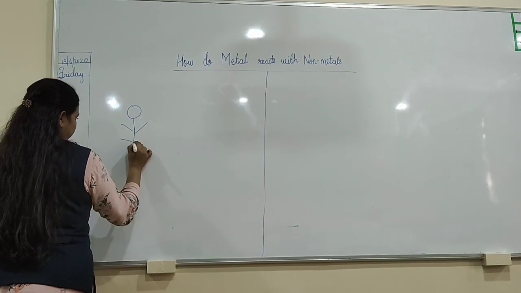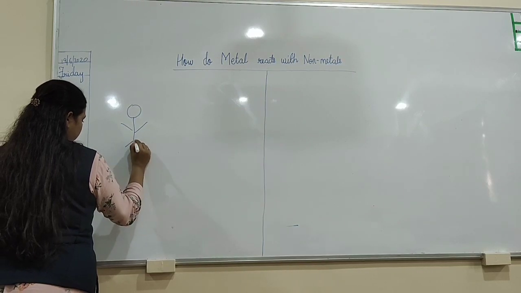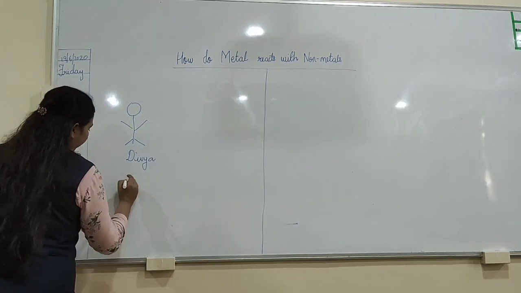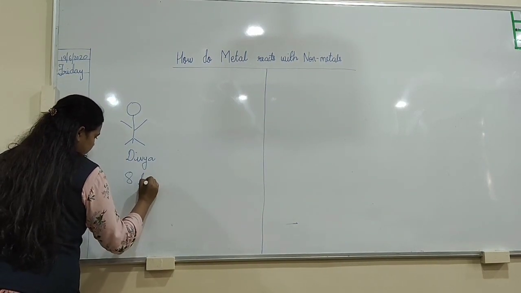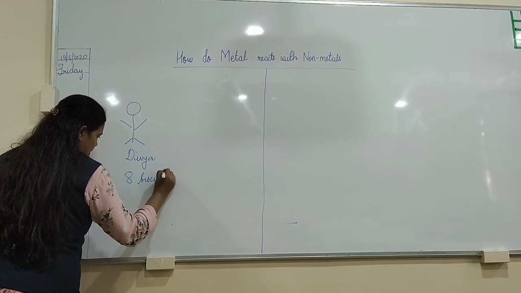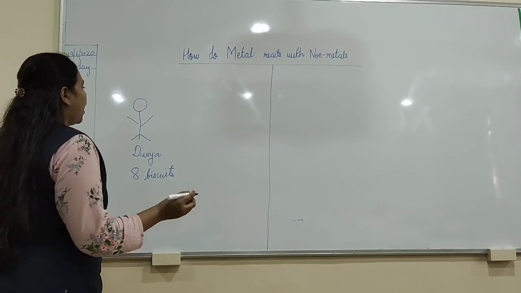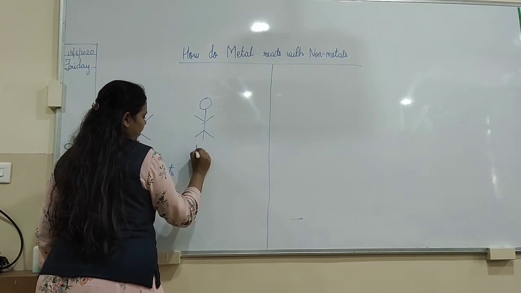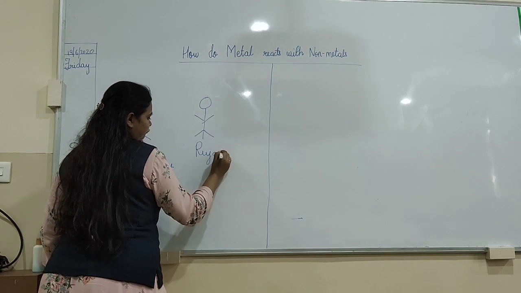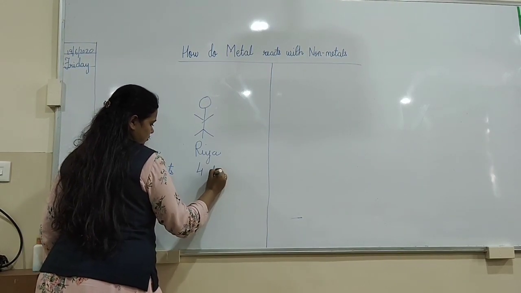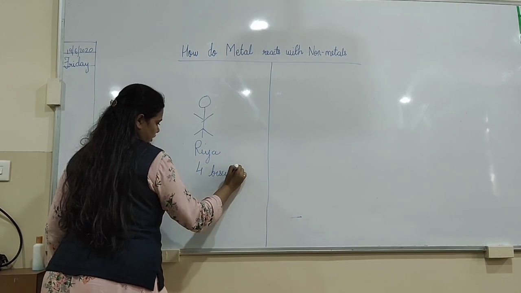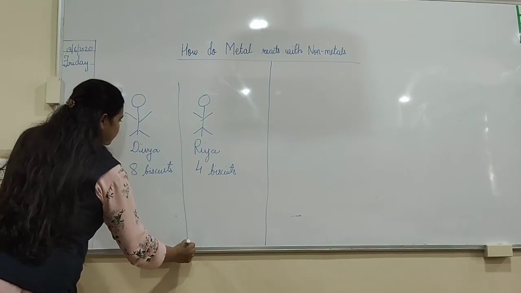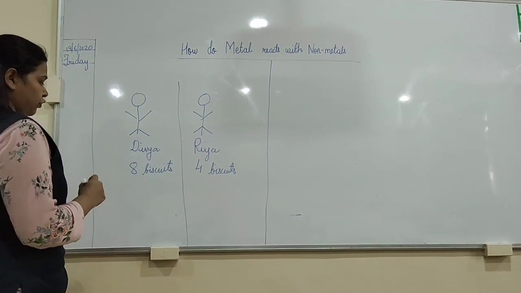This is a child, Divya. Divya brought 8 biscuits in her snack box, and her best friend Riya had brought 4 biscuits in her snack box. I repeat, Divya had brought 8 biscuits and Riya had brought 4 biscuits.